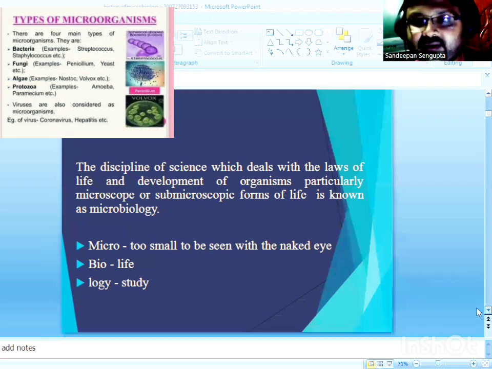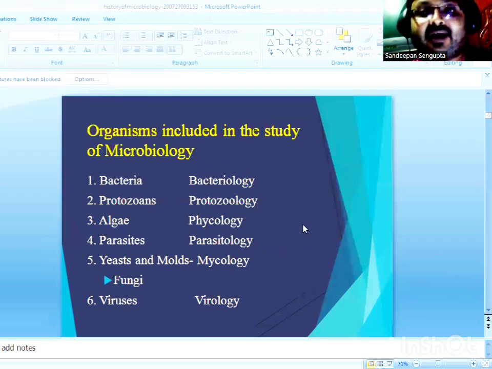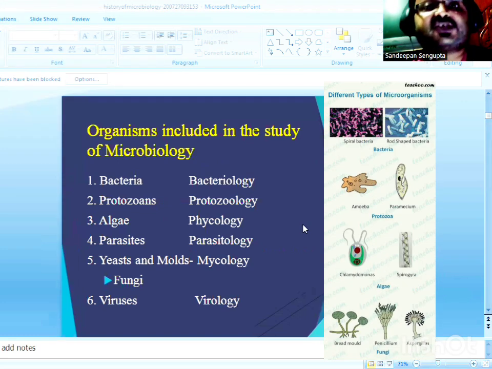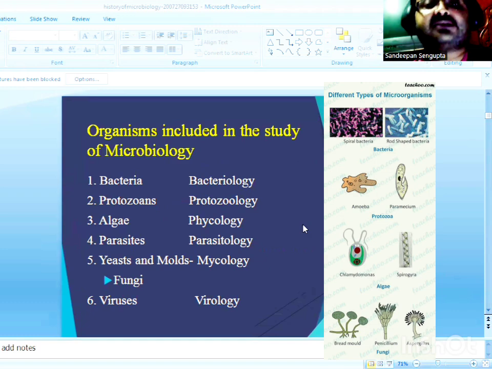So the discipline involves the study of microbes which have a cellular dimension of less than 1 millimeter. The most important ones classified as microorganisms include bacteria, protozoa, algae, fungi, helminths and some worms, and viruses.